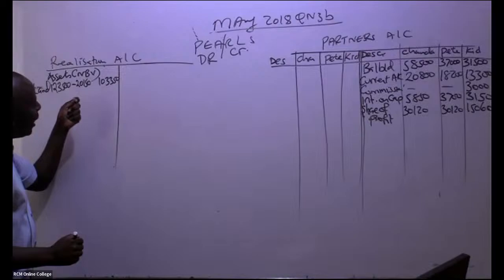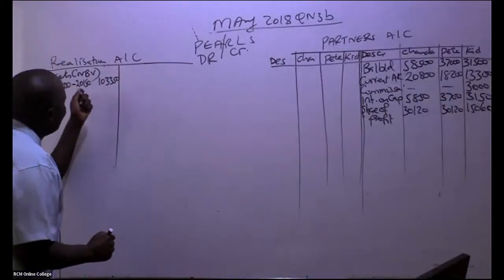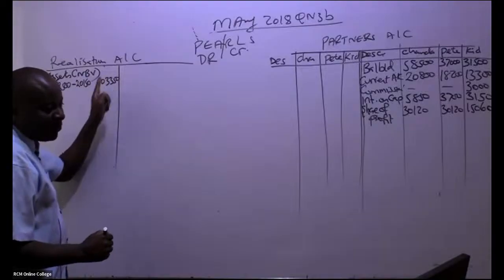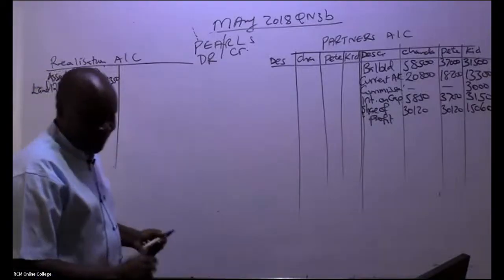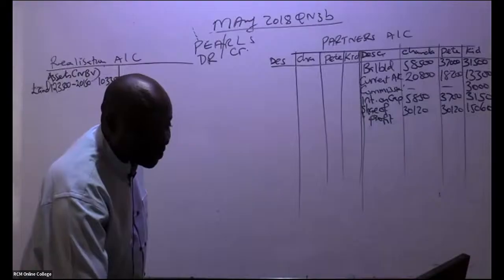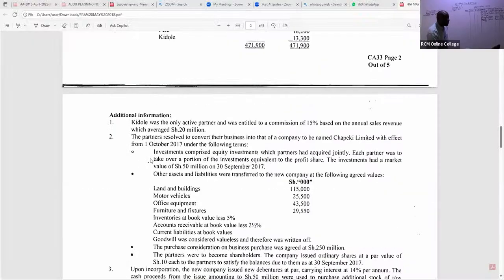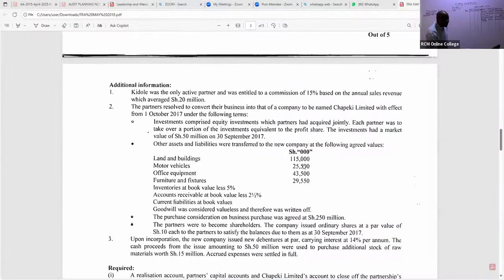Please, here, I'm 100% sure that most students on the realization account, they bring the fair values. A good number of them will come and tell you, for land and buildings, why can't we pick this figure here? You can see these were agreed values between these partners and the new company directors.